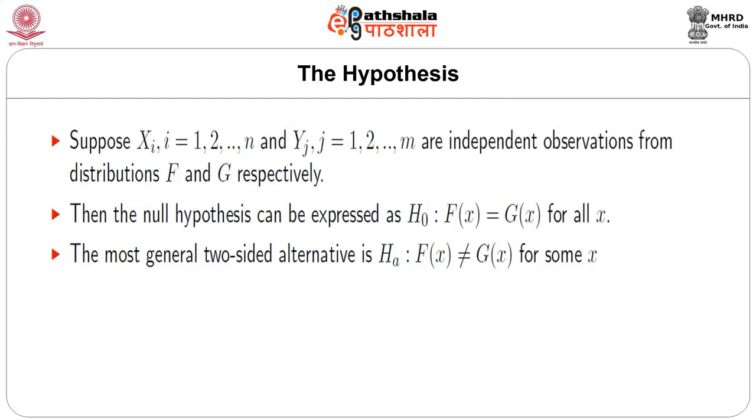Suppose we have observations X_i, i from 1 to m, and observations Y_j, j from 1 to n, and these observations are independent from distributions F and G respectively. Then the null hypothesis can be expressed as F(x) equal to G(x) for all x. The most general two-sided alternative is F(x) not equal to G(x) for some x.